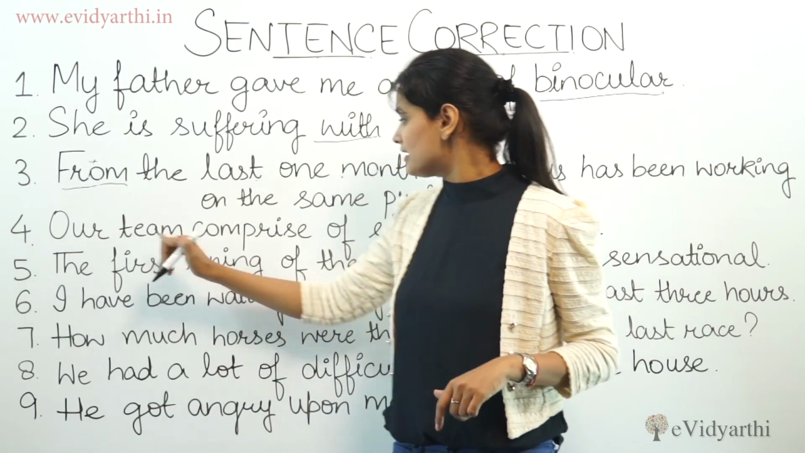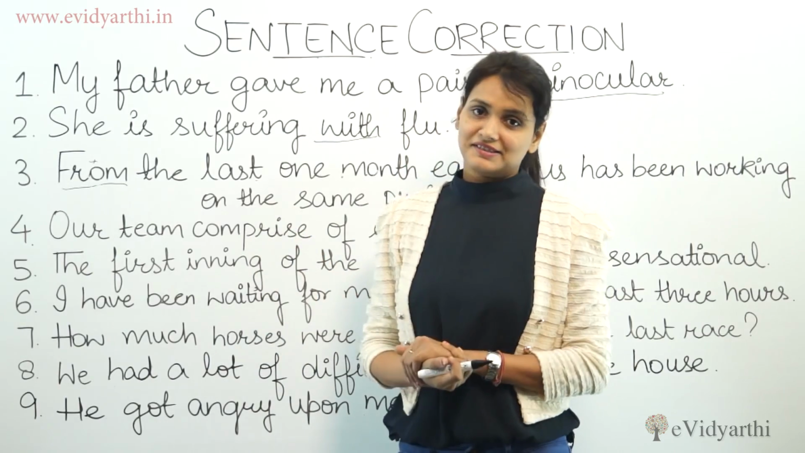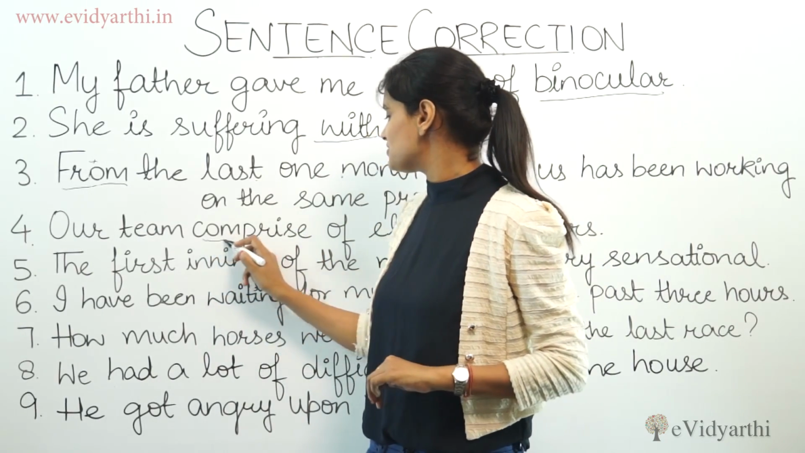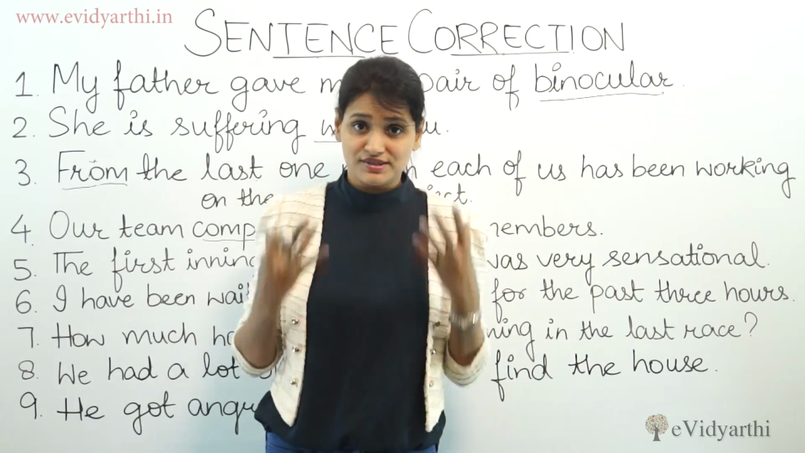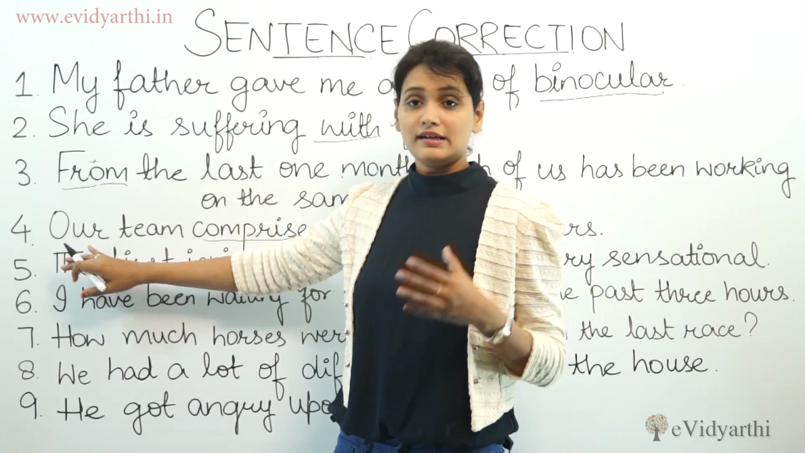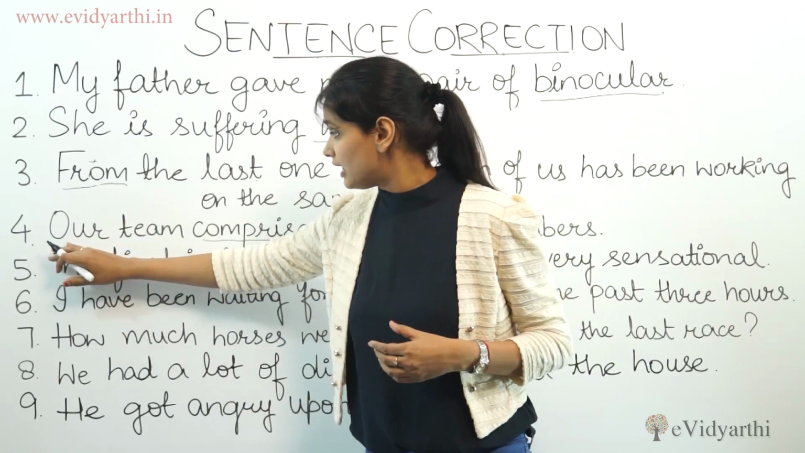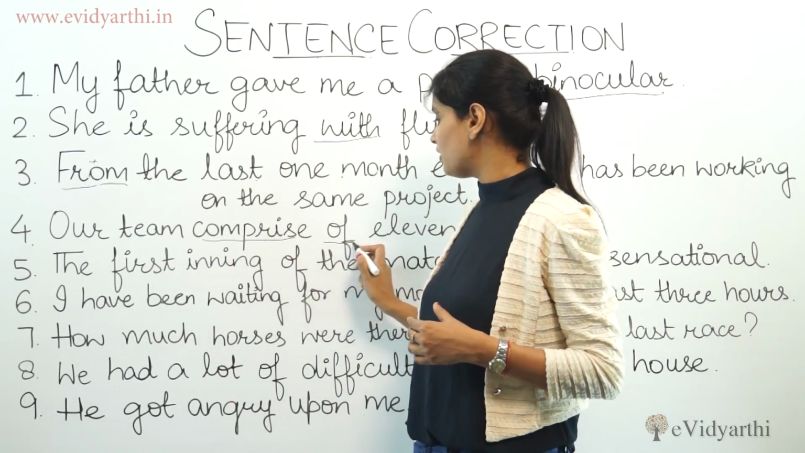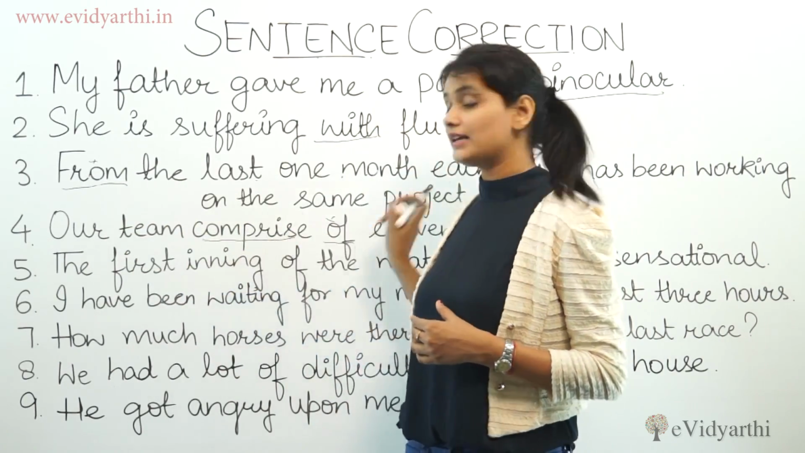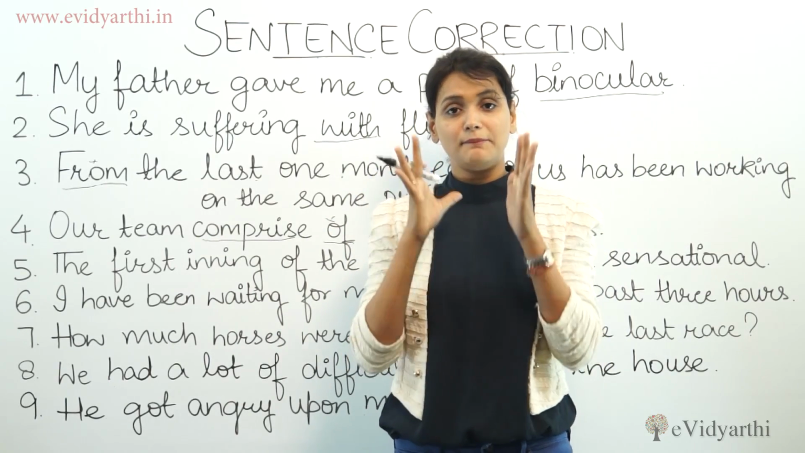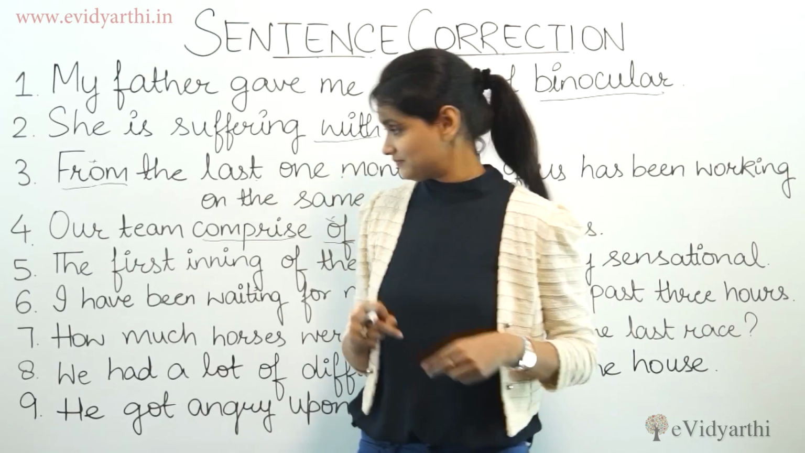Okay. Next is, our team comprised of 11 members. So what's wrong in this? We never say comprise of. Comprise means consist of. It means having something, the same sense of possession. We cannot say our team consists of 11 members, it means there are 11 members in our team. But we will only say our team comprises; comprise of will not be used. So comprise of, no. It is only our team comprises 11 members, because comprise completely completes the sense of having 11 members in the team.